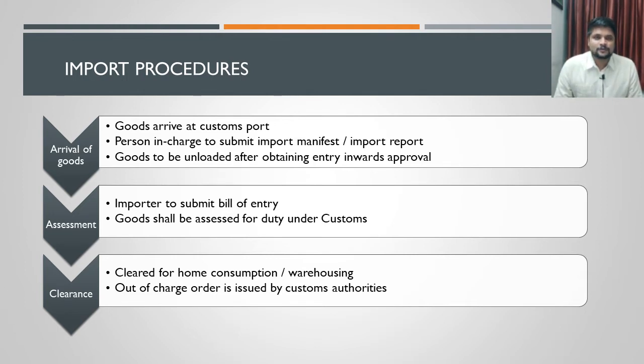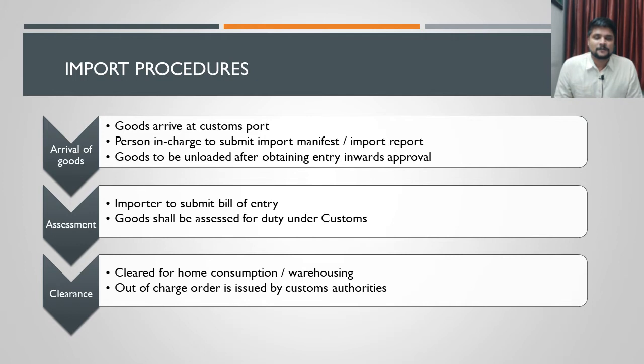Step number 2 is, once the goods have arrived, the person who is in charge of the conveyance has to submit a report that is called the import manifest, or it can even be called the import report. About import manifest and import report we have already discussed in part 1 of our video. Then the third step is that the goods have to be unloaded into the customs station, from the conveyance or from the vehicle. That is step number 3 when the goods are imported.